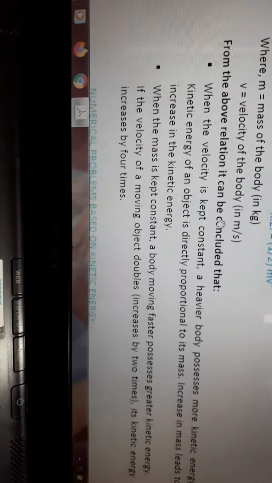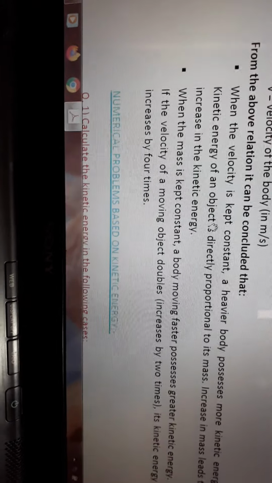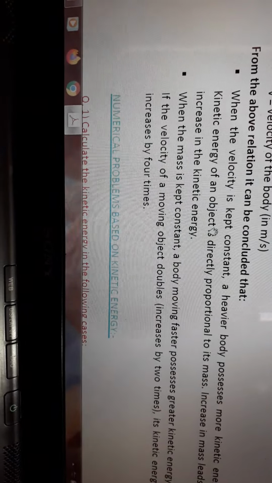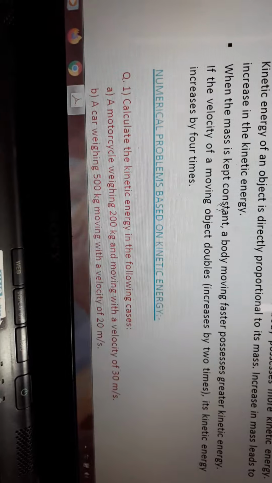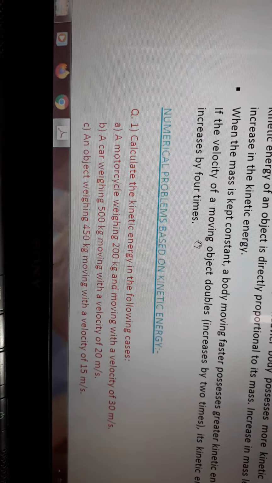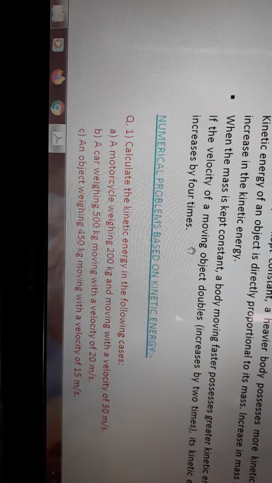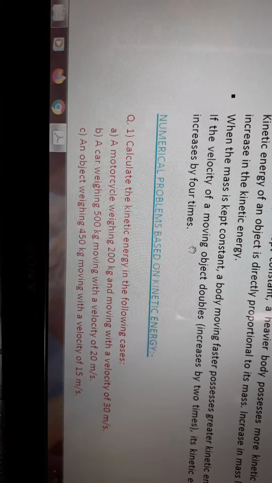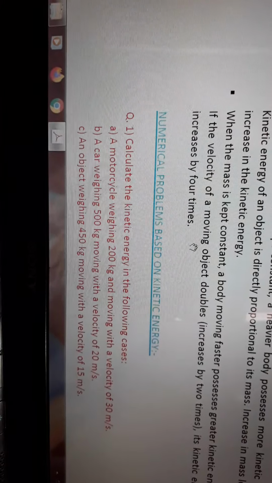Okay, now how can we solve numerical problems based on kinetic energy? Here, what is our first question? Calculate the kinetic energy in the following cases: A, a motorcycle weighing 200 kg and moving with a velocity of 30 meter per second; B, a car weighing 500 kg moving with a velocity of 20 meter per second; and C, an object weighing 450 kg moving with a velocity of 15 meter per second.